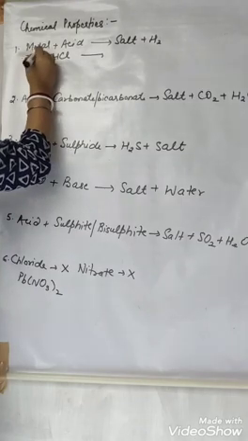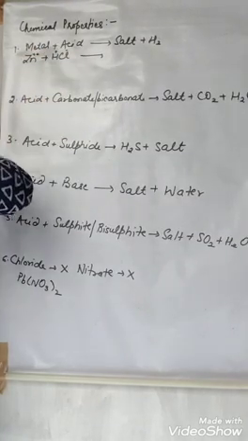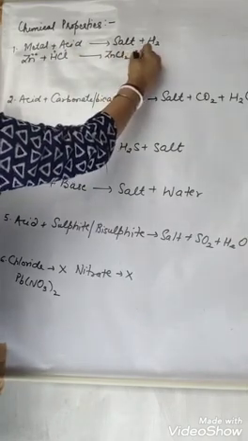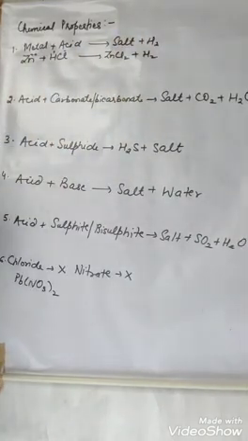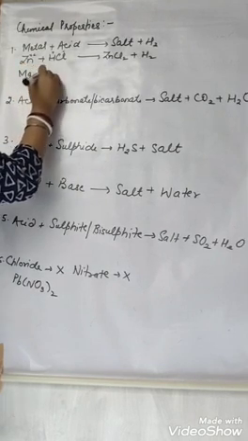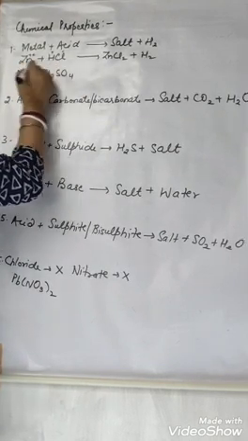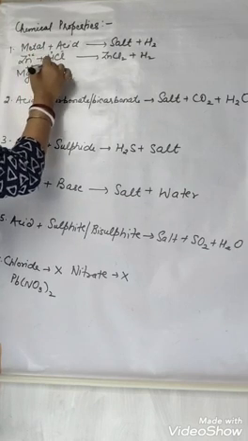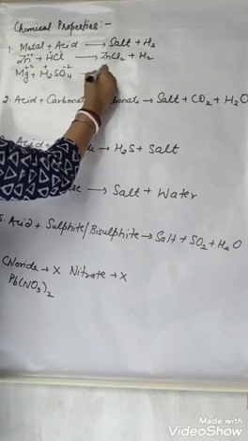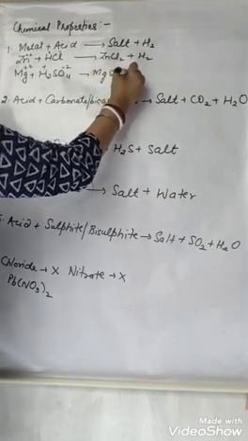Then zinc is +2, hydrogen is +1, Cl is -1. What is it going to form? ZnCl2, that is the salt, plus H2, that is hydrogen gas. Suppose magnesium is reacting with H2SO4, so Mg is +2, hydrogen is +1, SO4 is -2. What is it going to form? MgSO4 plus H2.